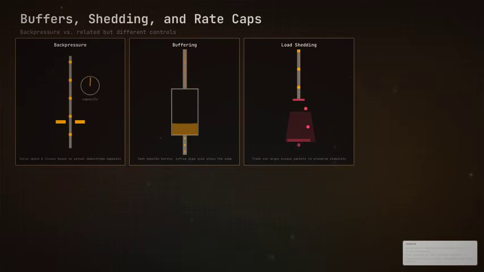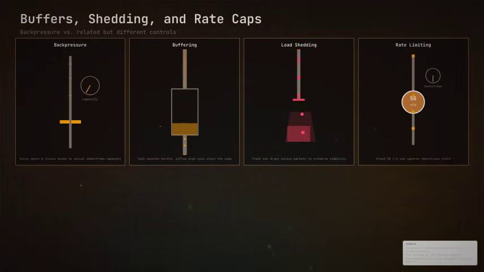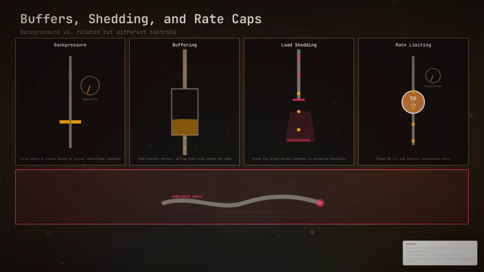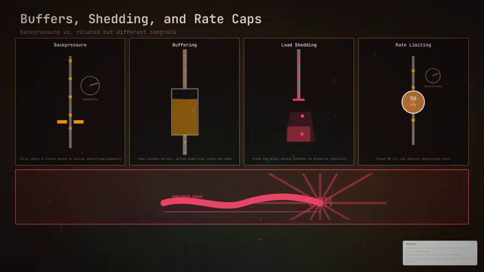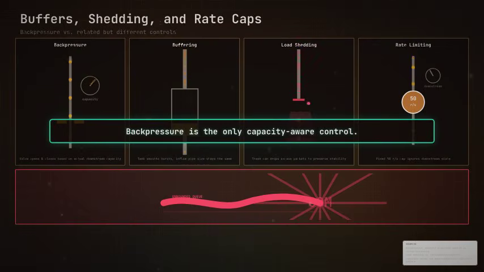Rate limiting is a fixed speed cap, say 50 requests per second, whether downstream is idle or saturated. It cannot react to a backlog. None of them read actual demand. Only backpressure adapts production to real consumption, signal by signal. The dangerous anti-pattern is the unbounded queue, that underground pipe that silently swells, hides the mismatch, and then bursts into an out-of-memory crash. Backpressure is the only capacity-aware control.